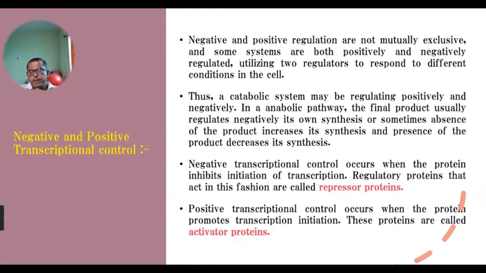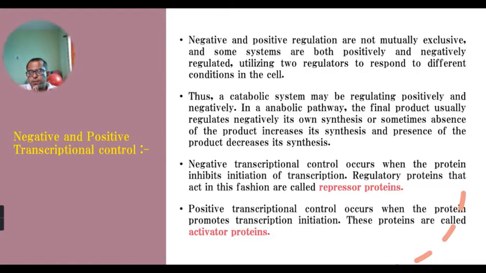Now in some systems, both the negative and positive regulation can be used to control gene regulation. But some systems are regulated by only a negative transcription control mechanism.